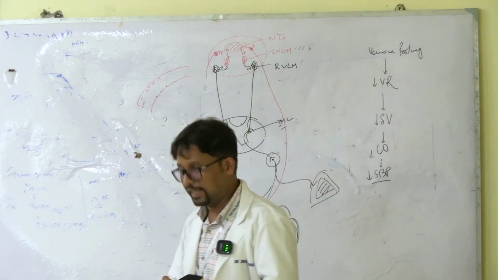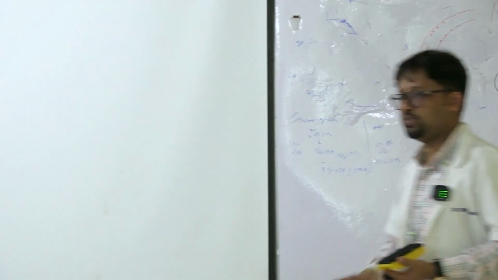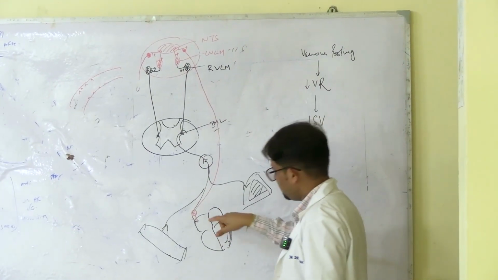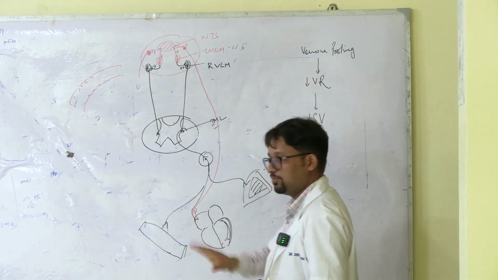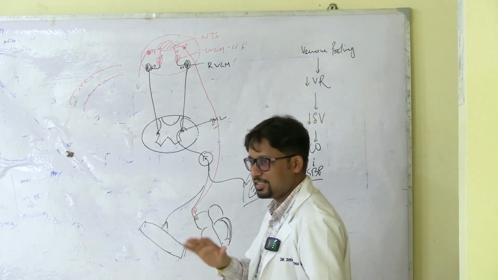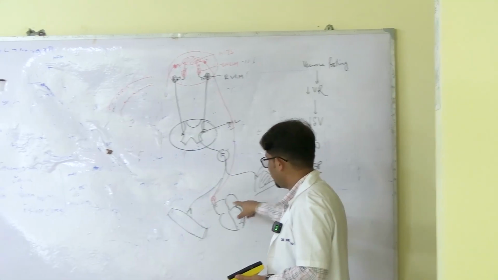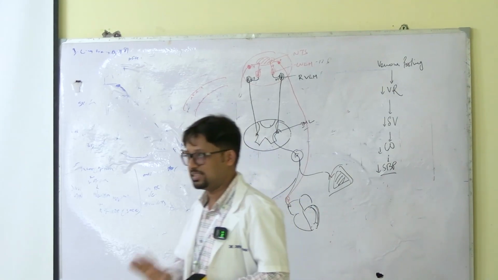For the parasympathetic system, the ganglia are present close to the effector organs, sometimes within the wall of the effector organs. So there is a difference in the ganglia here. Nevertheless, vagus is not supplying the blood vessels. Remember, the parasympathetic system is not supplying the blood vessels. It is not supplying the medulla. It is supplying only the heart. So if vagus is stimulated, the effect is only on heart rate.